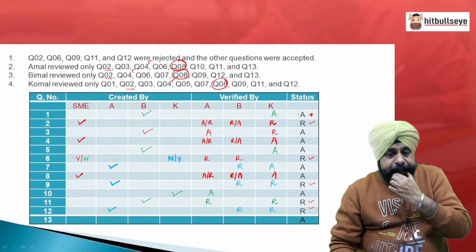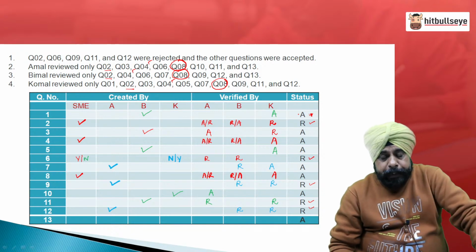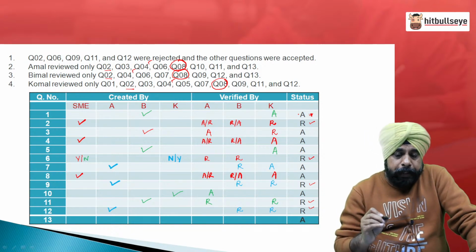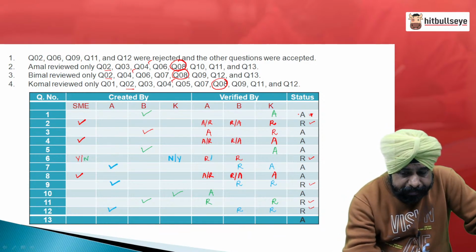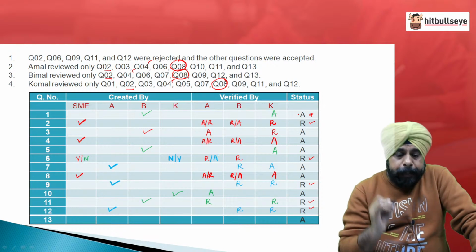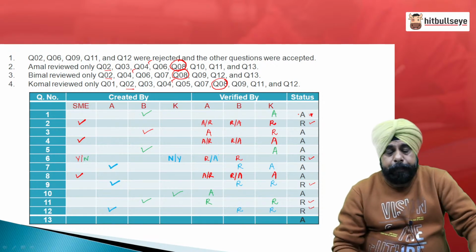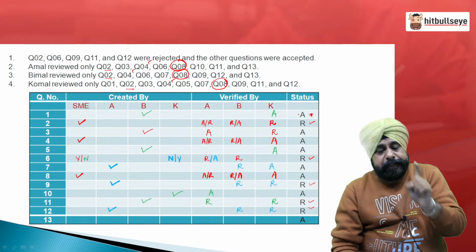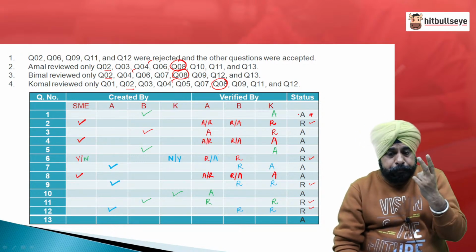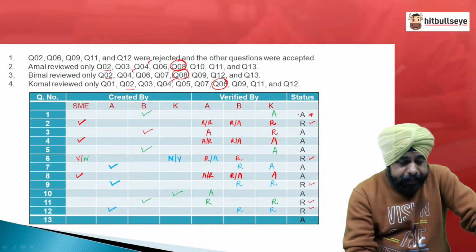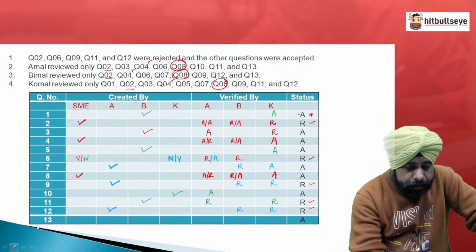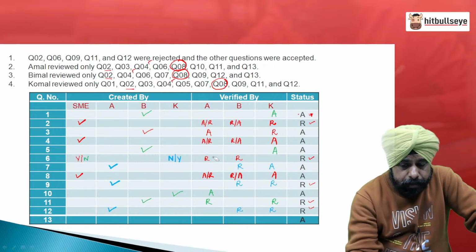So, K created it. Now, question 6 has A and B. So, K created it, people. If K created it, A would have rejected it, or accepted it if it was created by SME, because an SME question must be reviewed by 2 people. So, A and B both would have rejected it, but if K created it, it would have been rejected by A